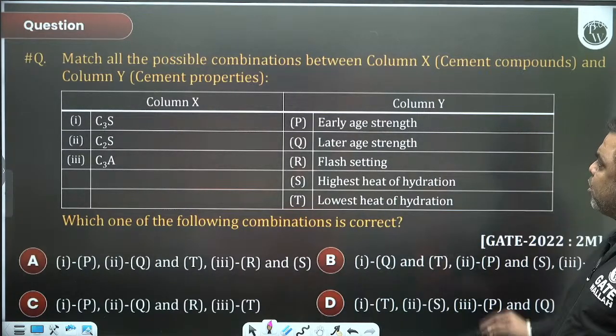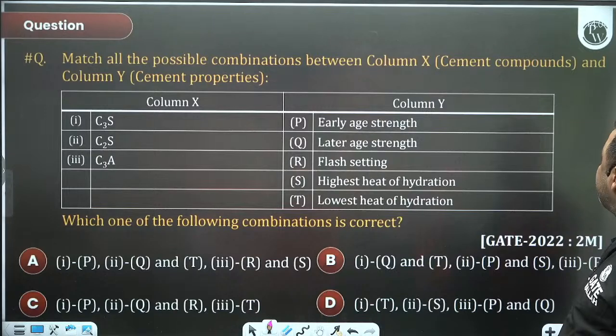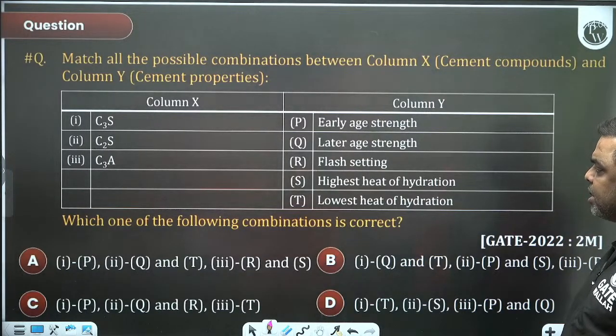Match all the possible combinations between column X, cement compounds, and column Y, the cement properties.